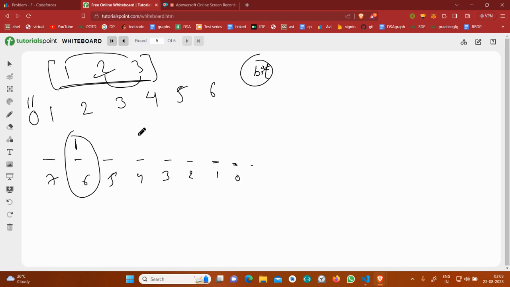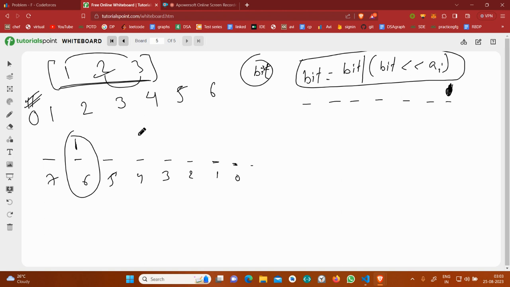Okay, so now let me generate. I will use a formula: bit equals bit or bit left shift a[i]. First of all, I would take a number of 7 bits here, and I will just set the zeroth bit. Why? Because obviously zero sum will always be possible. And now I will use the formula bit or bit left shift a[i]. Why I am using this, I will tell you.